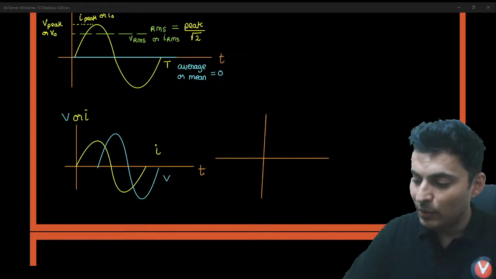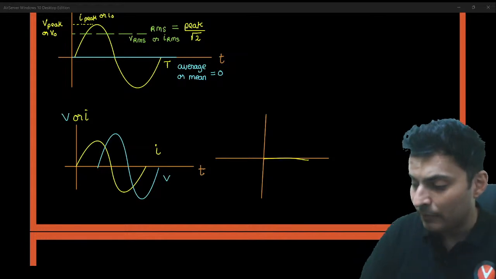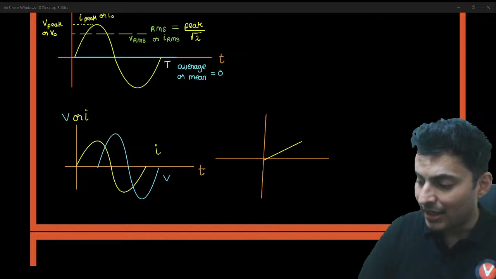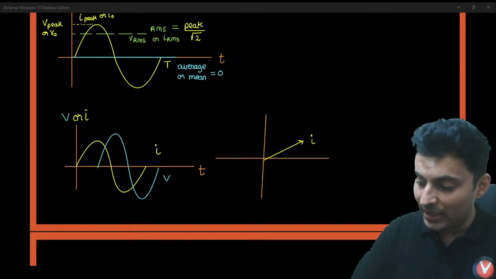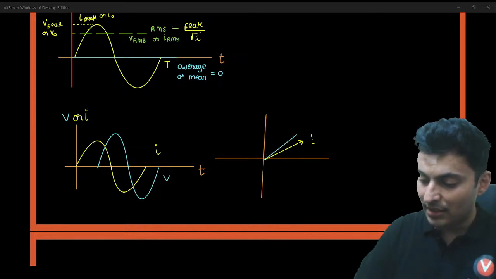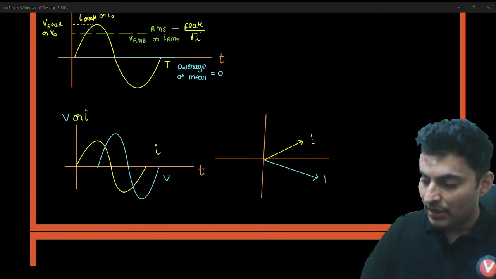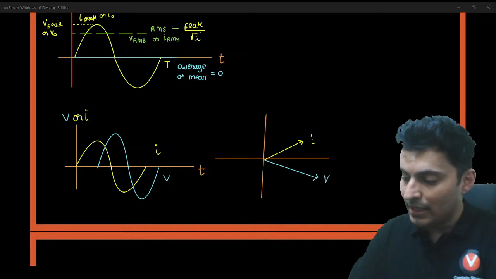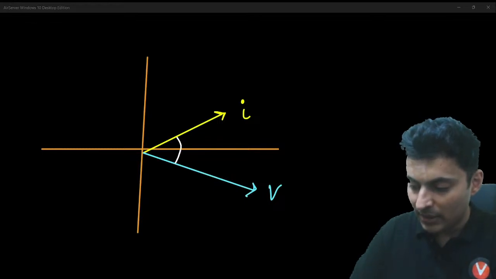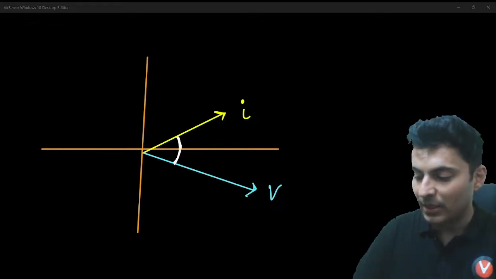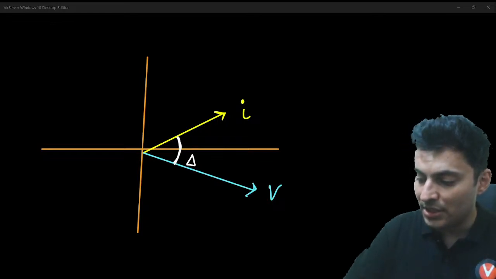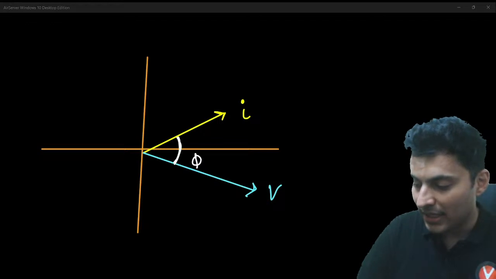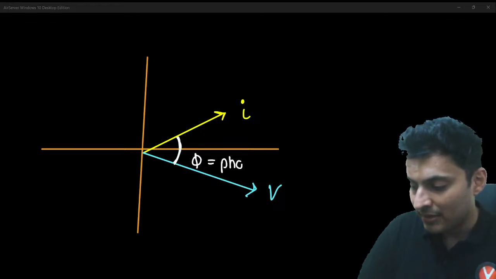So here it looks something like this. In a phasor diagram, if I show a current phasor like this, the voltage phasor is behind it, maybe somewhere here, like this, and clearly there is a difference between these two. That is your delta phi, or just phi, which is called the phase difference.